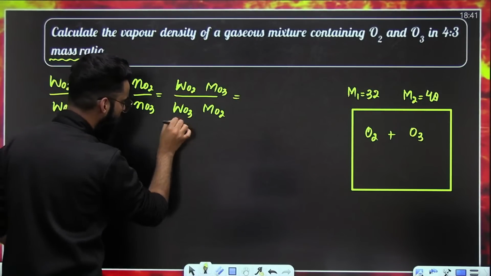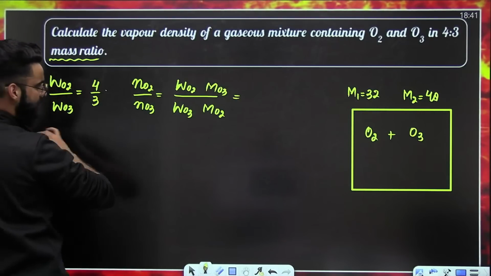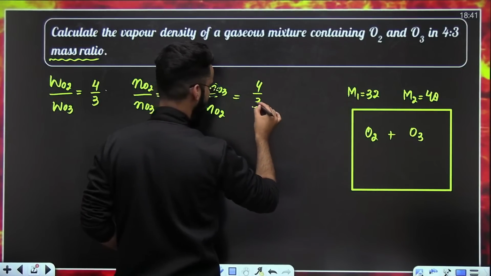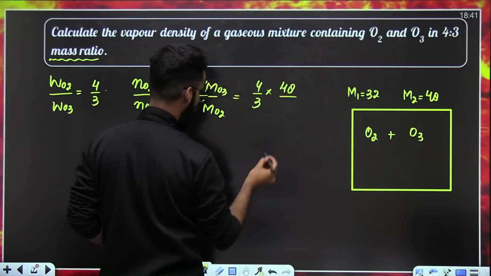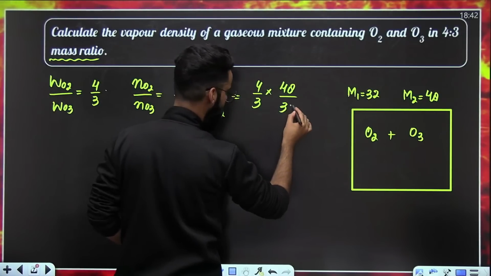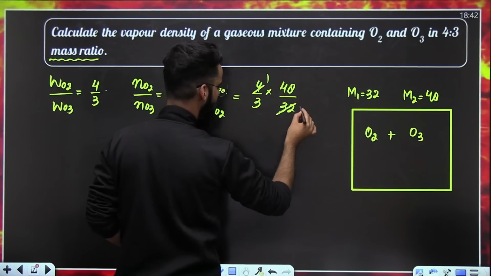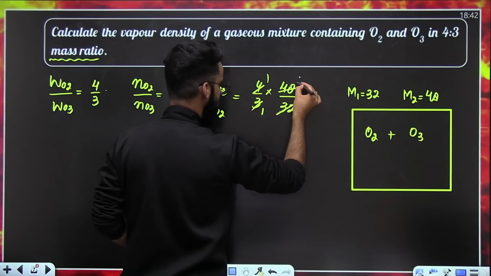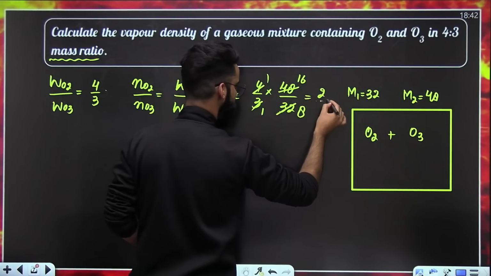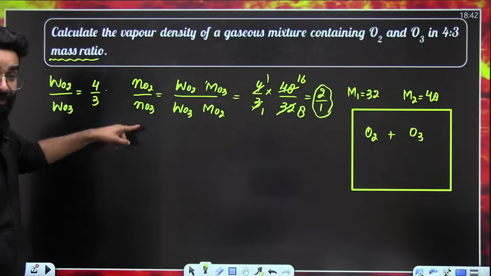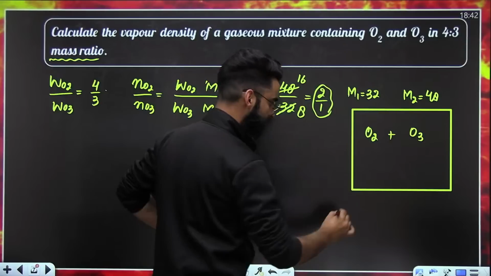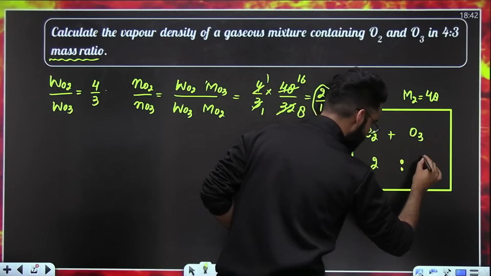Now, WO2 divided by WO3 is given to me as 4 by 3, multiplied by MO3, the molar mass of O3, 48 grams per mole, over the molar mass of O2, 32. The value comes out to be 2:1. So the molar ratio of O2 and O3 is 2:1.